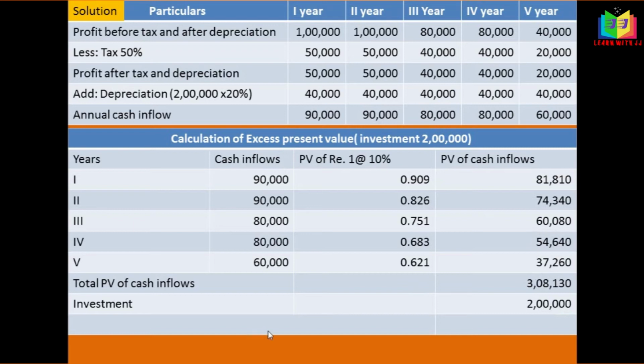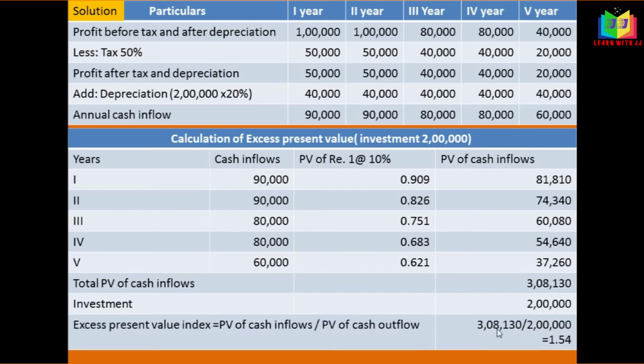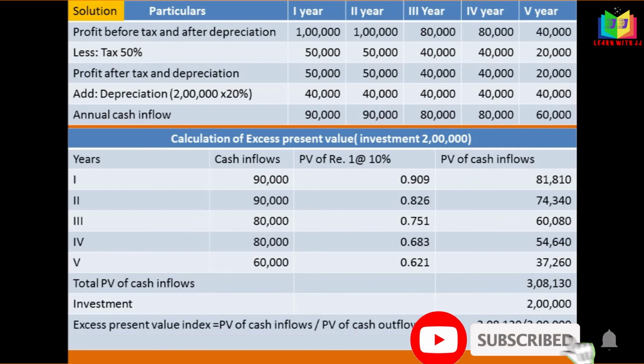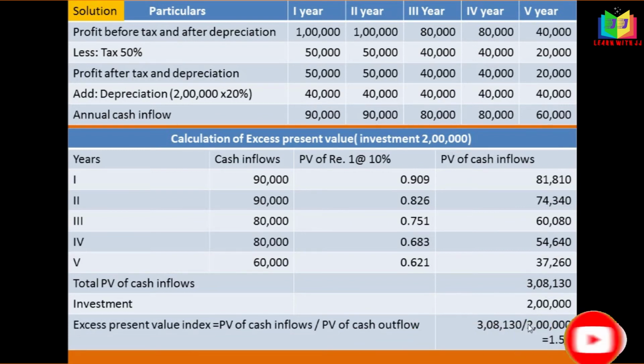Here the formula is present value of cash inflows divided by the present value of cash outflow. Here the present value of the cash outflow is 2 lakh only. The investment is the present value of cash outflow. So straight away we can do it. 3,08,130 divided by 2 lakh. That is the investment. Since it is a current year investment, we need not find the discounting factor for this. Present value we need not find. We'll get the profitability index, that is 1.54.